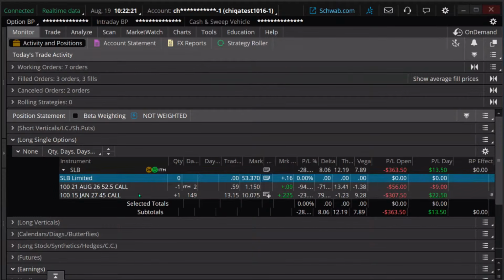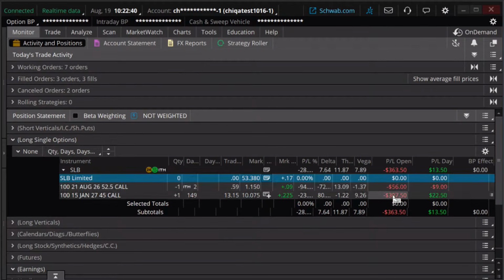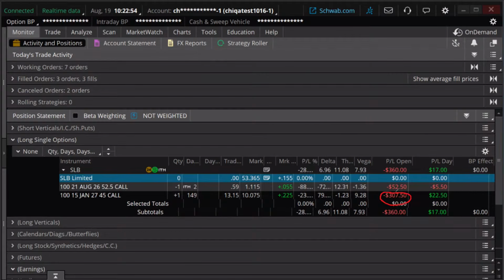Technically, this is a diagonal spread. And we're getting near expiration on this, so we definitely want to manage this one. Remember, short options could be assigned early. But how do we manage this? Right now, we're actually down on both. What happened is we got in Schlumberger, and it went down. So we were showing a big loss on this, bigger than what it is now.